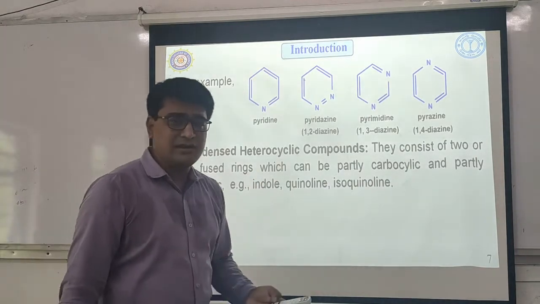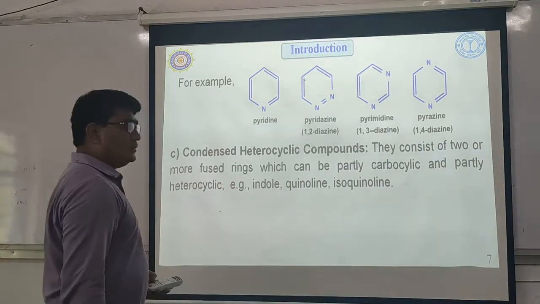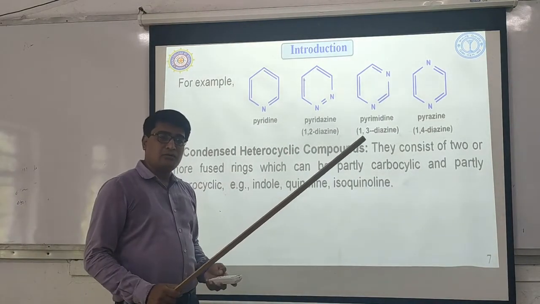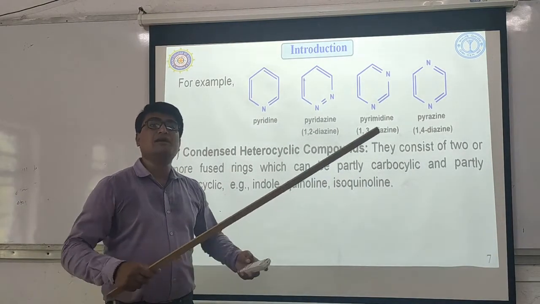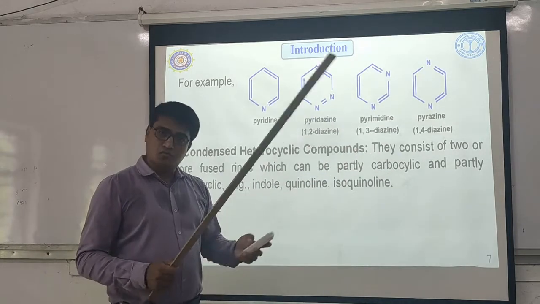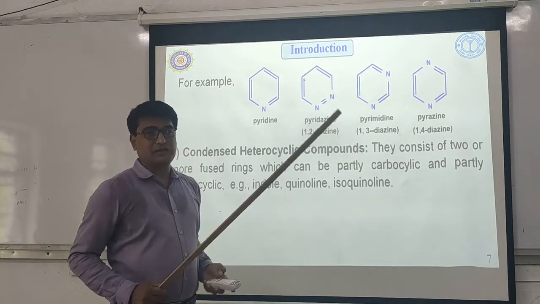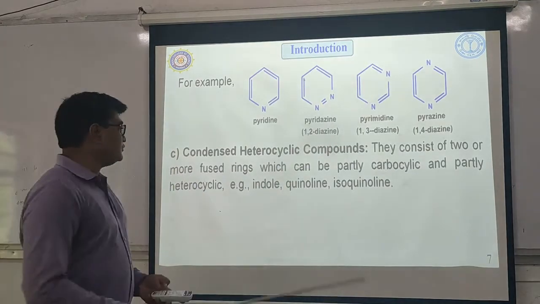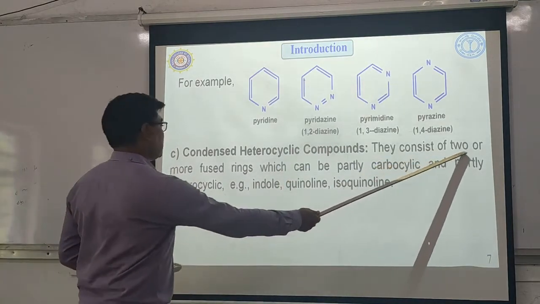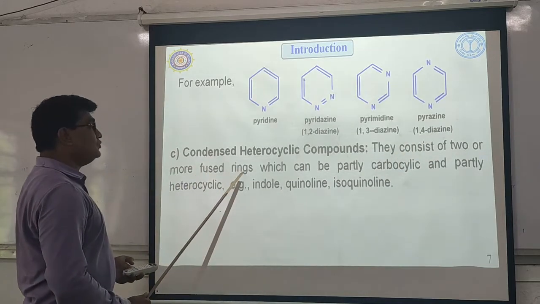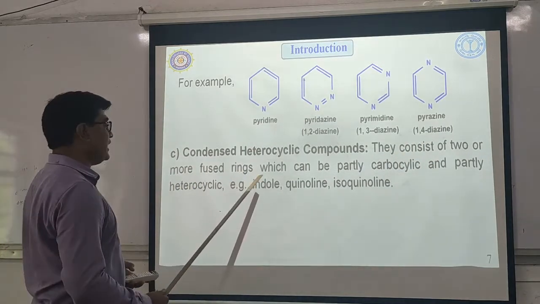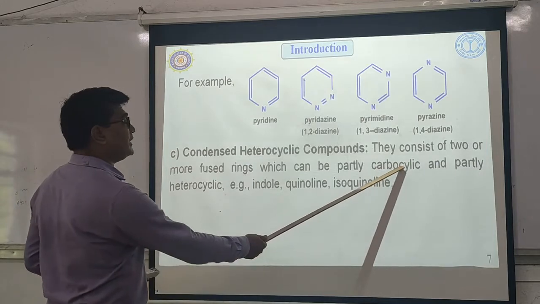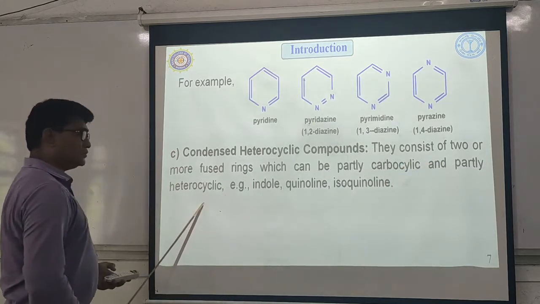So what is meant by condensed heterocyclic compound? The condensed heterocyclic compounds can be obtained by combination of the 2 rings. One ring will be carbocyclic, just like benzene, and another ring will be heterocyclic. So read the definition. They consist of 2 or more fused rings. 2 rings will be fused, which can be partly carbocyclic and partly heterocyclic.